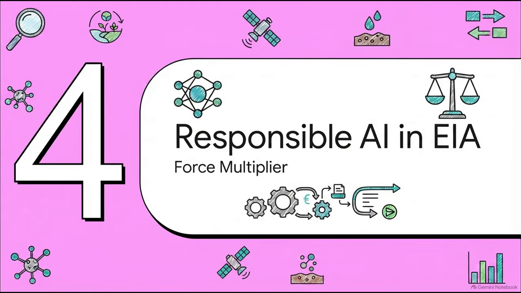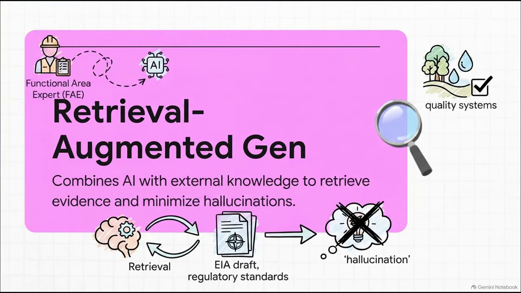Now that we know the strict scientific standard required, let's introduce the ultimate tool to help us achieve it with incredible efficiency: responsible artificial intelligence. But look, before we just start casually typing into a chatbot, we have to understand that AI isn't here to replace the functional area expert, the FAE. Not at all. Instead, it acts as an intelligent assistant. The real game changer here is a concept called Retrieval Augmented Generation, or RAG.